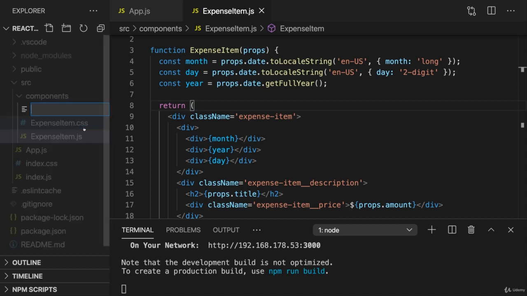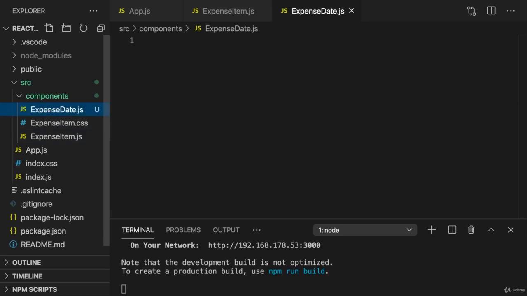And for that, I'll create a new file in the components folder, and I'll name it expensedate.js. Now, as always, the file name is up to you, but I recommend that you follow this convention of naming it like this, starting with a capital character, one word, with every extra word also starting with a capital character. And again, it should also express what's happening inside of that file, what that component will be about. And this component will be about rendering the date of an expense. Hence, this sounds like a fitting name to me.